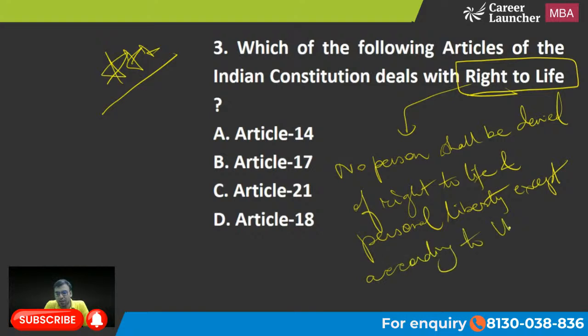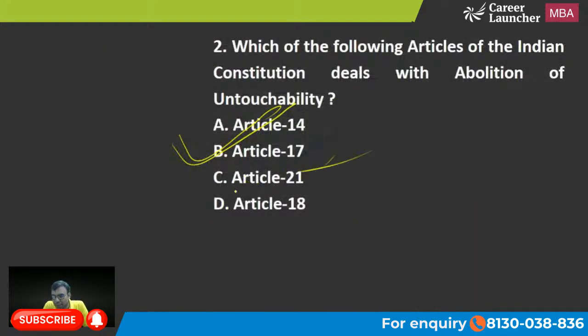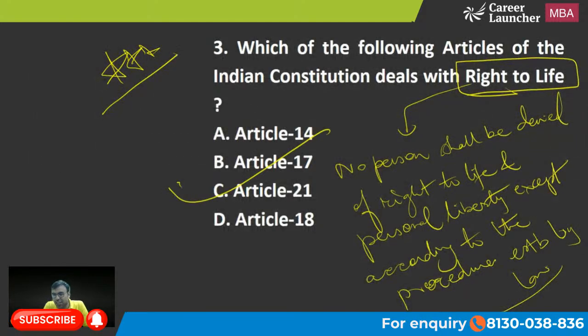According to the procedure established, I am writing it in short, established by law. Okay, so this is mentioned. I just told you a little while ago about 21, right to life. Yes, C is the right answer. Harshit and Moksha Shah both are right. C is the right answer to this question.